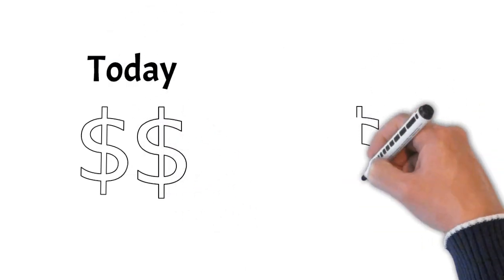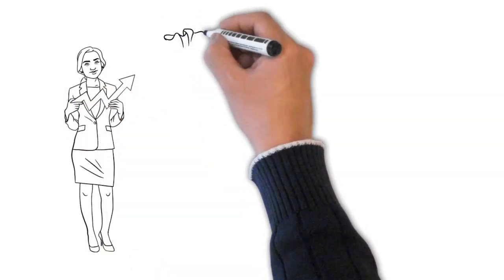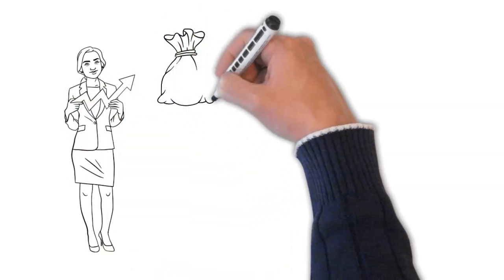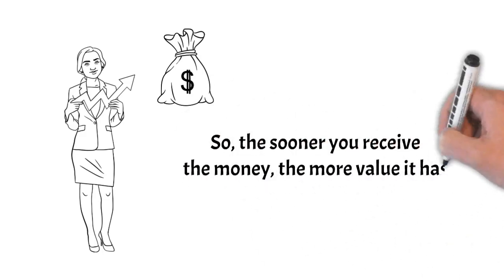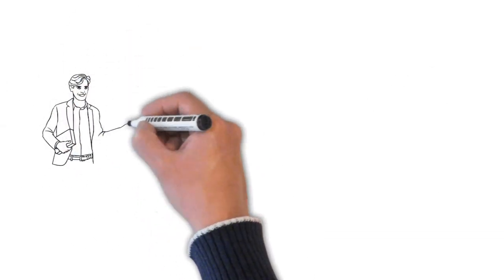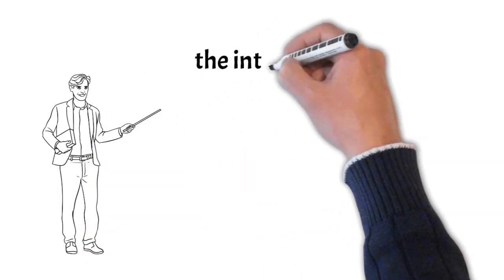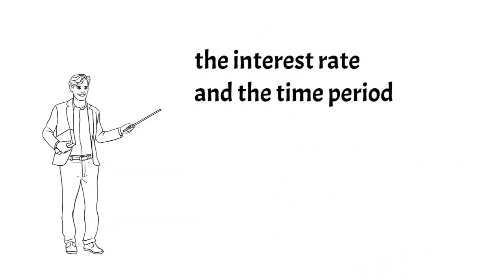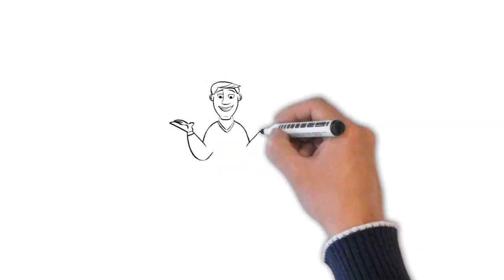The idea behind TVM is that $1 today is worth more than $1 tomorrow. The logic is that you can invest that dollar today and earn a return on your investment. So, the sooner you receive the money, the more value it has. There are a few factors that impact the time value of money. The most important is the interest rate and the time period.